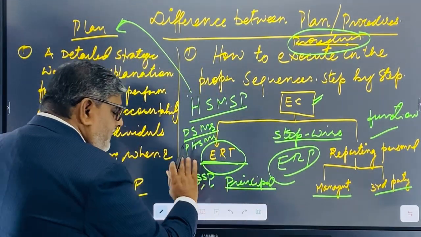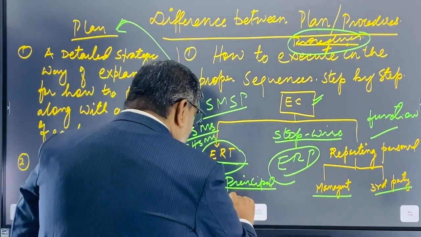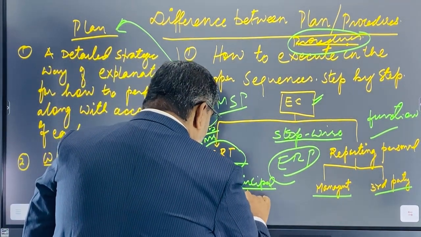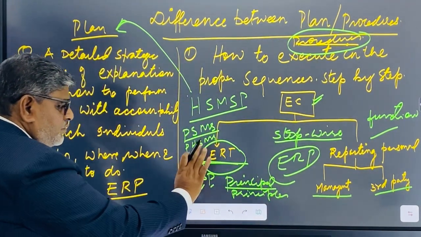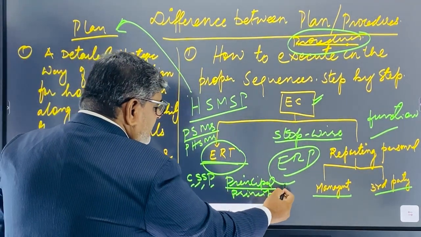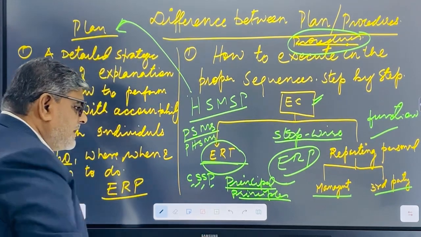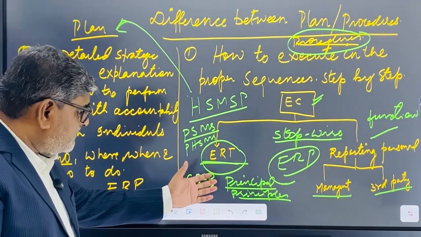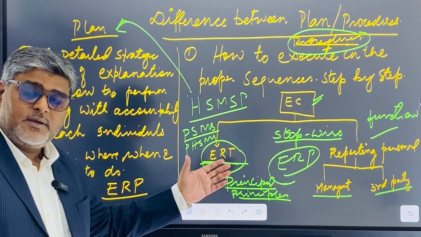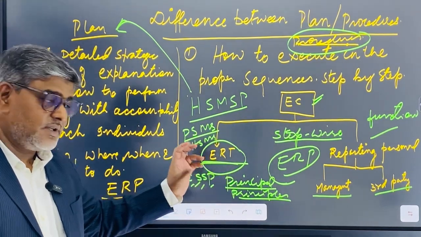This is called the principal document, and there is another word, principle. Principle and principal have two different meanings. Principal means main, and principle means theory or rule. So it is principal and principle, both.